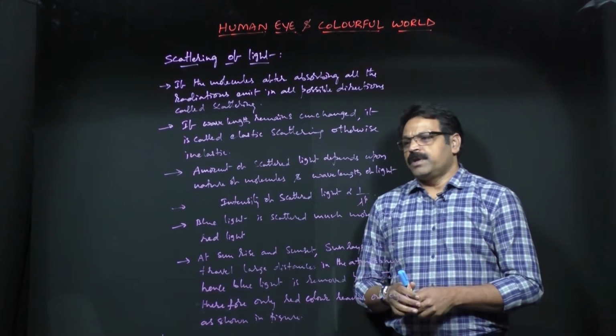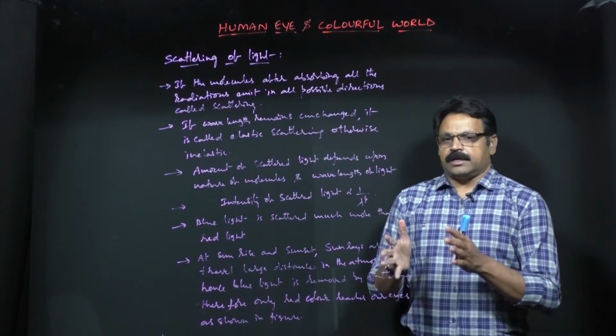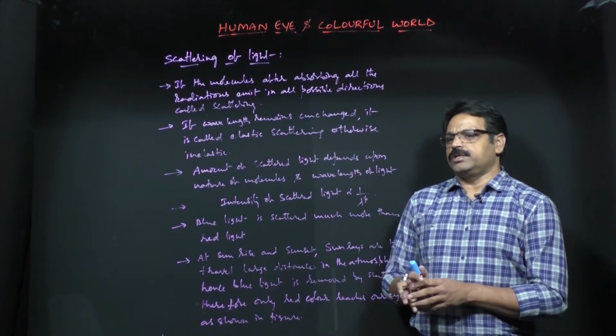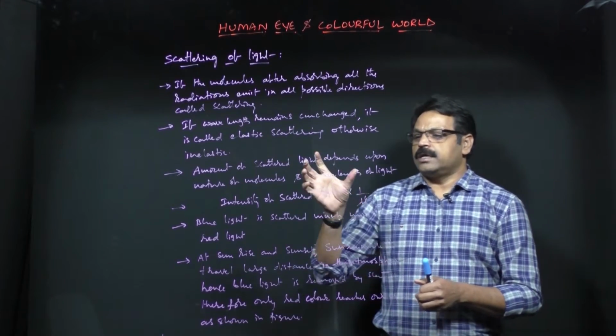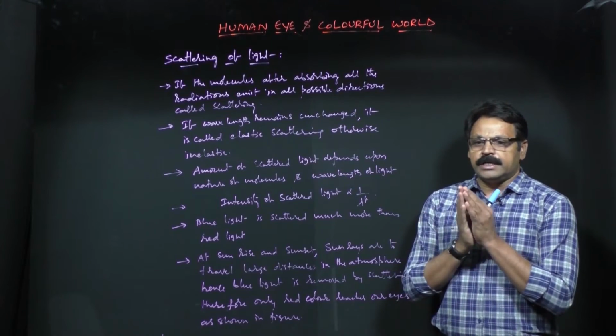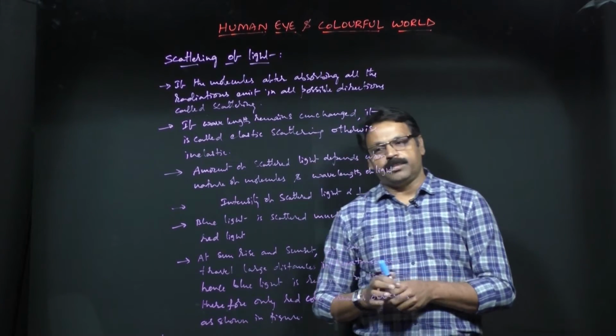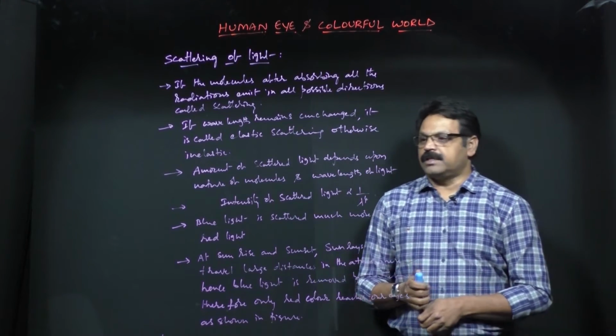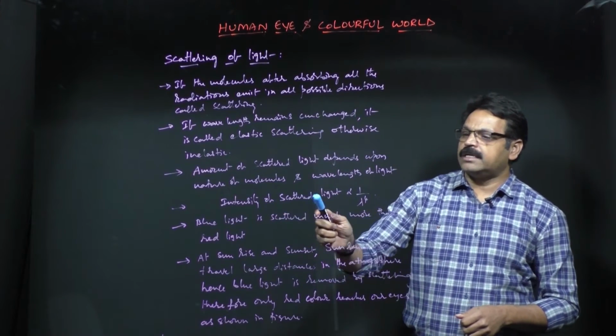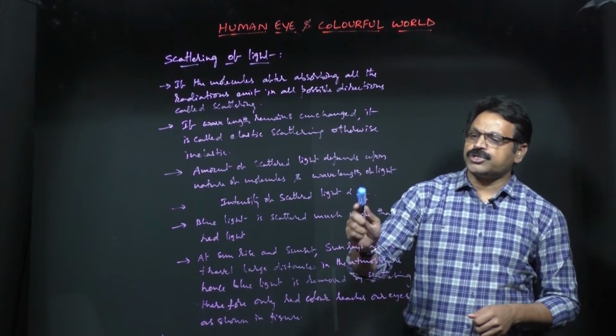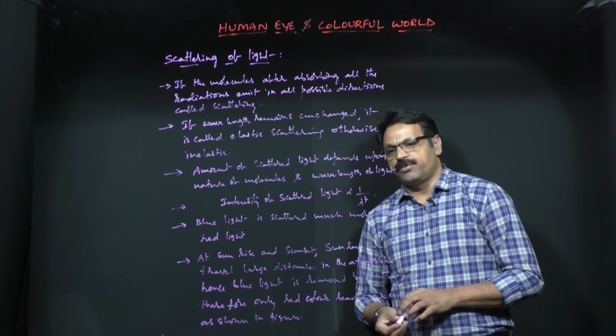Now, according to the scientist Rayleigh, the intensity of the scattered light totally depends upon the wavelength. That means the intensity of scattered light is inversely proportional to lambda power 4.